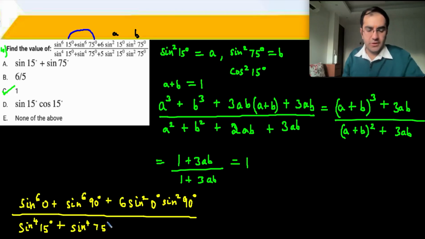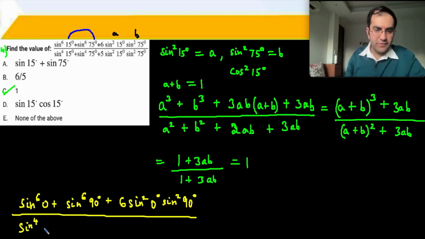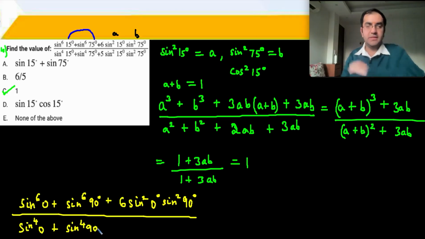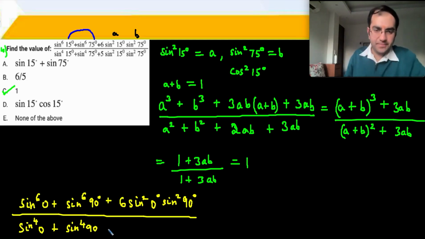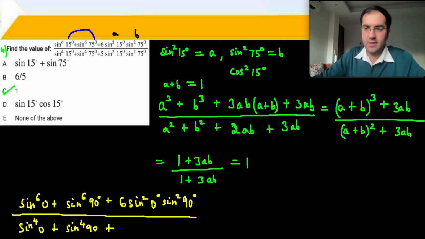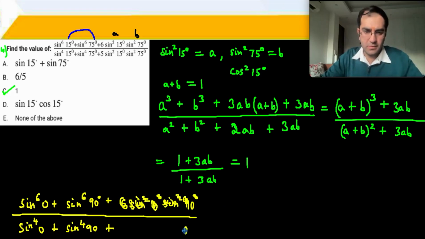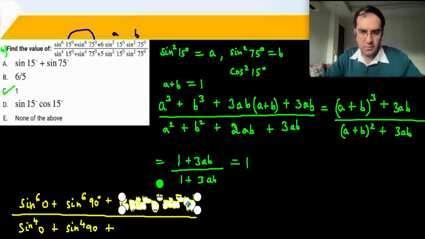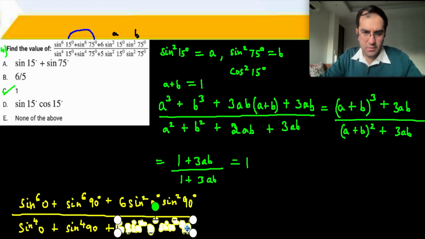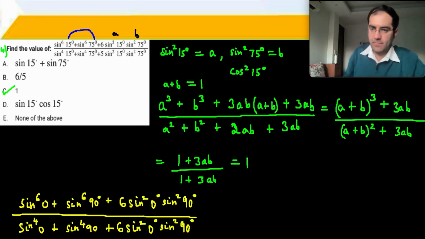Oh, sorry. Instead of 15, I am taking 0. And instead of 75, I am taking 90. Plus, instead of 6, we can make it 5. यहाँ पे कर दो 5. ठीक है?